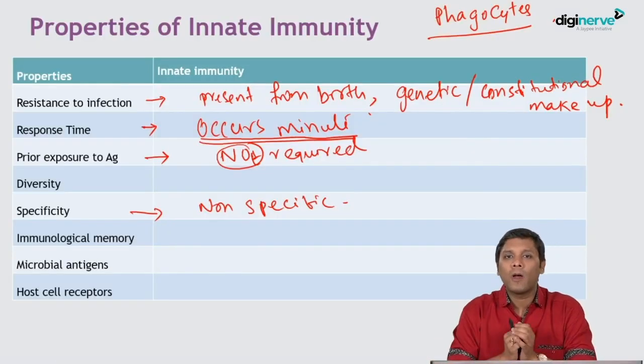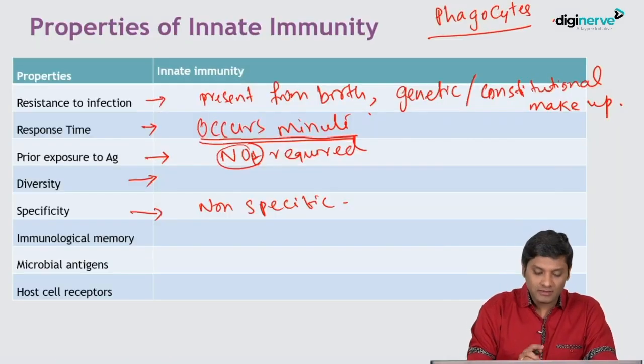Example, phagocytes. The same neutrophil can go to the site of infection by any of the organisms, and they can try to provide some sort of protection. So they are non-specific. They can be stimulated against any diverse group of infections.